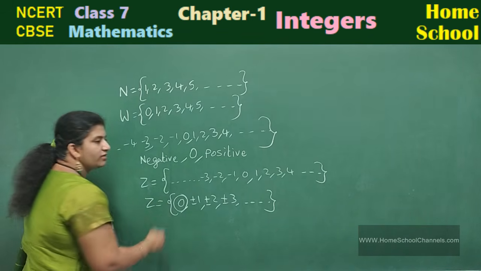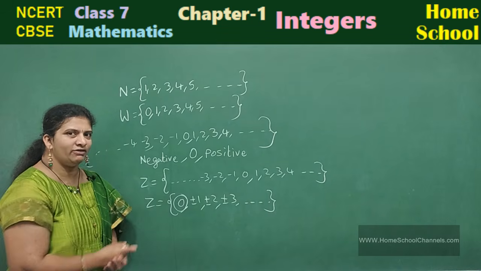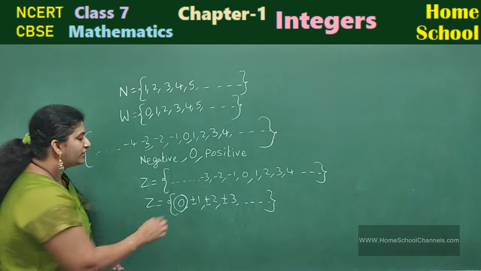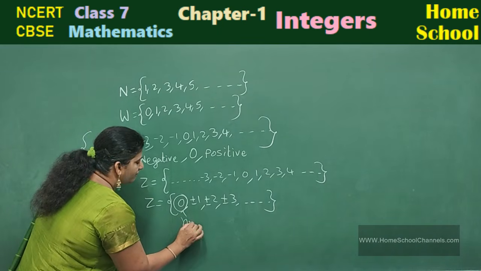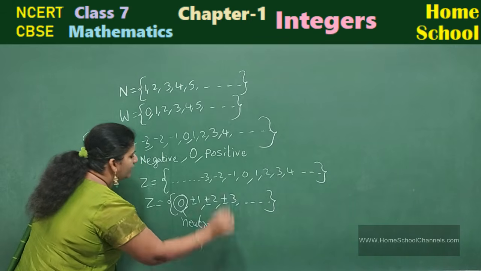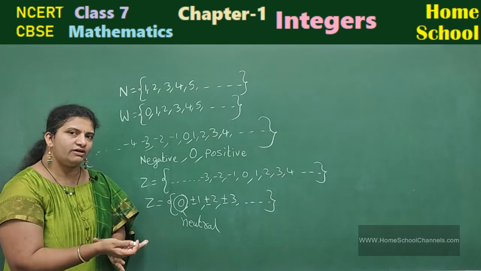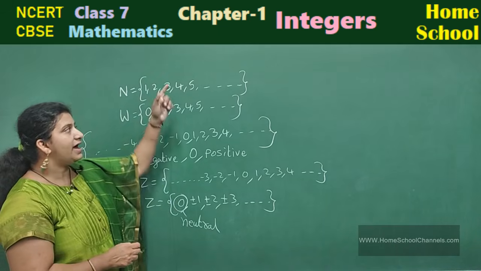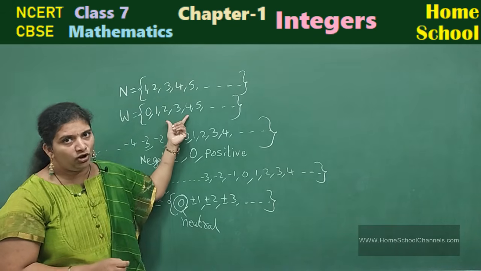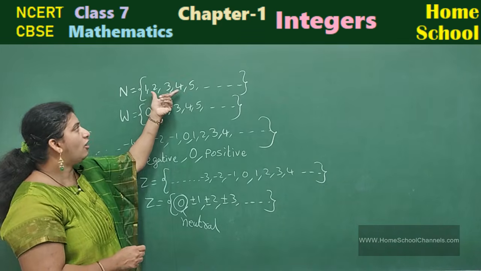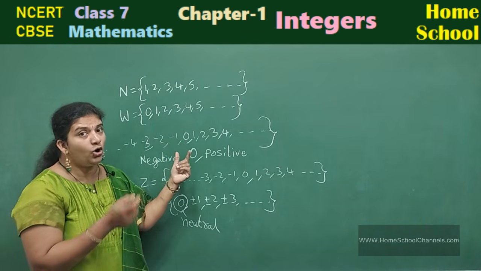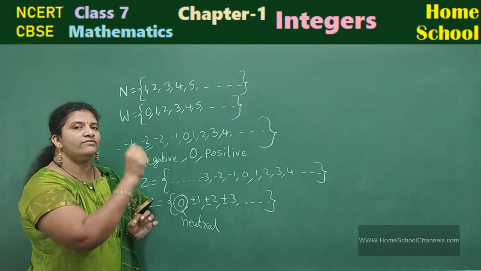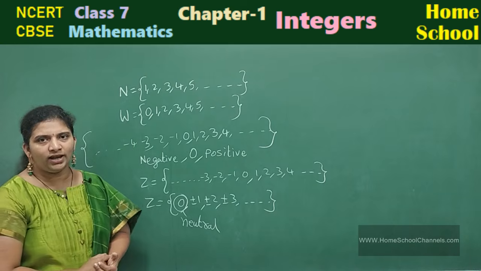What is 0? Is 0 a positive number or a negative number? No, 0 is neither positive nor negative. This is called an integer and we call it a neutral number. It is neither a positive number nor a negative number. Natural numbers are counting numbers. Natural numbers are a subset of whole numbers. That means all the natural numbers we call whole numbers also. Extra what you have? 0. 0 along with the natural numbers we call whole numbers.